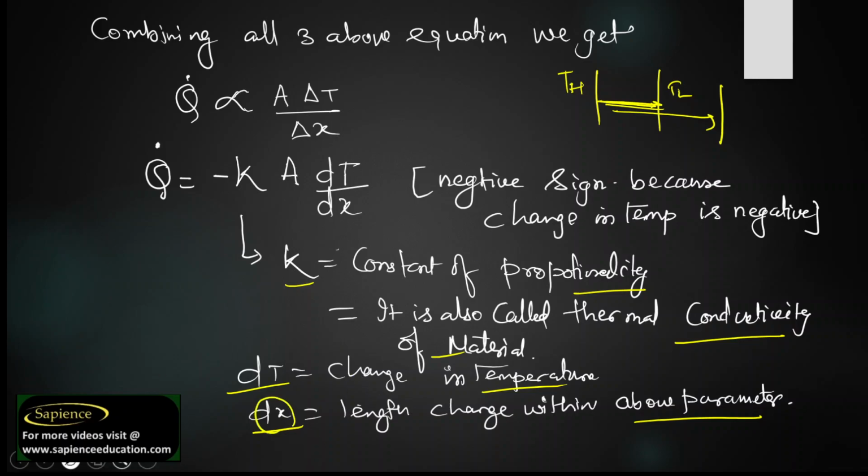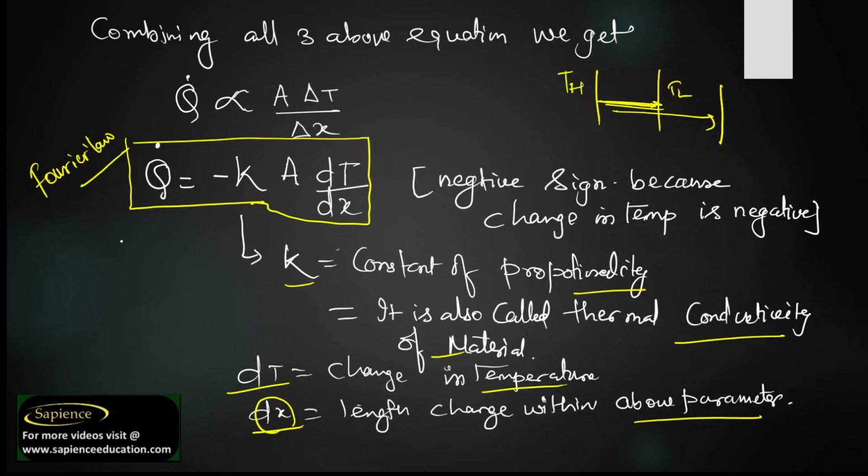So finally we have got one equation, and this equation is also known as Fourier's equation. This is a very important equation to be used everywhere while doing a numerical. So this is known as Fourier's equation, Fourier's law. I hope you have understood this Fourier's law and the equation it gives.